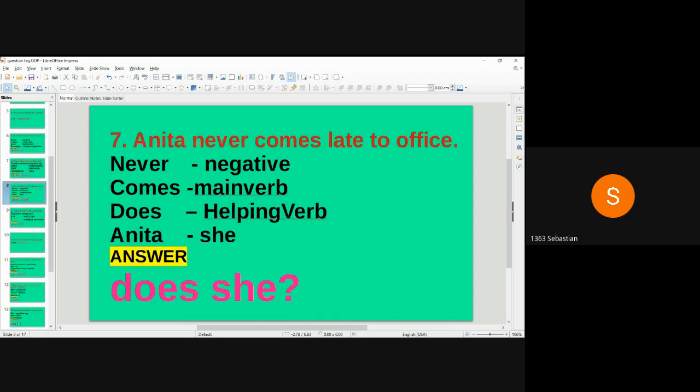Seventh question. Anita never comes late to office. So this is a negative sentence. Question tag will be positive. Comes is the verb. So the helping verb is does. Anita is a subject. So the pronoun is she. Answer is does she.